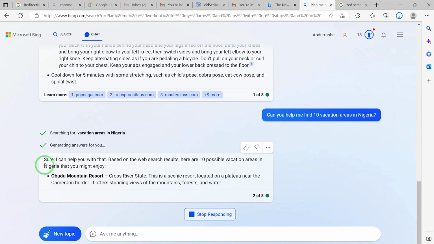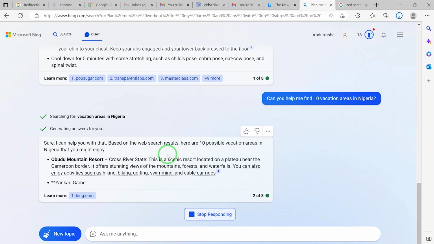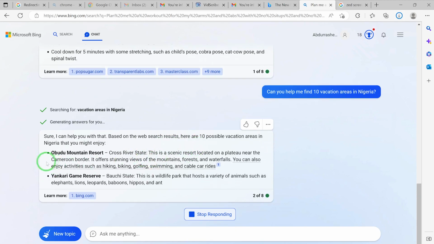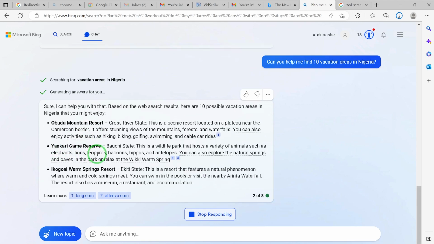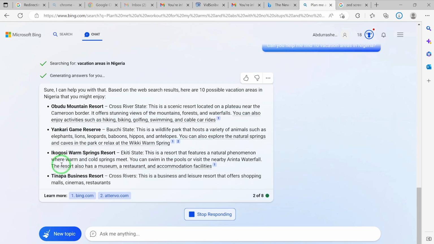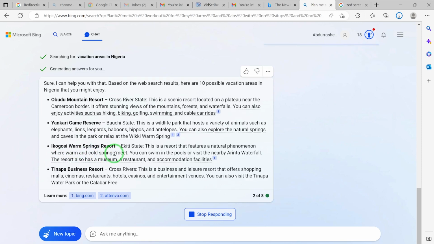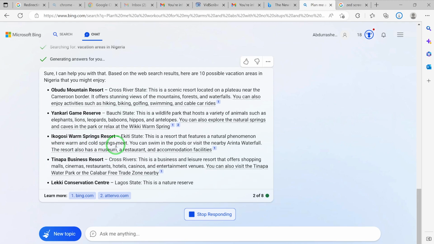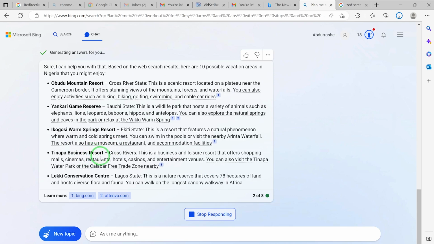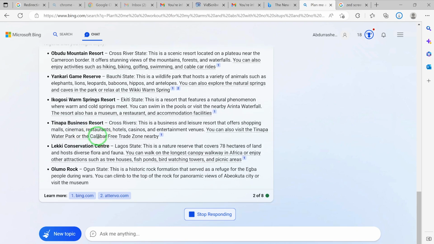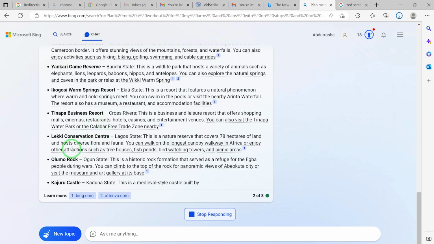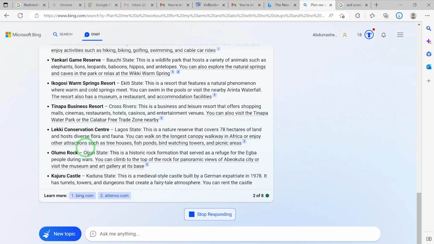Sure, I can help you with that based on the web search results. Here are 10 possible vacations. Obudu Mountain Resort. This is very, very far away from me. Yankari Game Reserve. This is a bit closer to me. Ikogosi Warm Spring Resort. It's in Ekiti State and it's very far away from me. Tinapa Business Resort. I think this one also is quite close to me. No, it's not close. This is in Calabar. Okay, Lake Conservation Center is in Lagos.